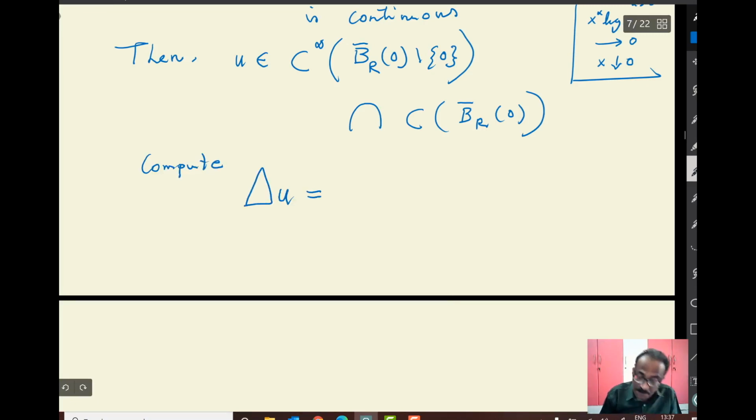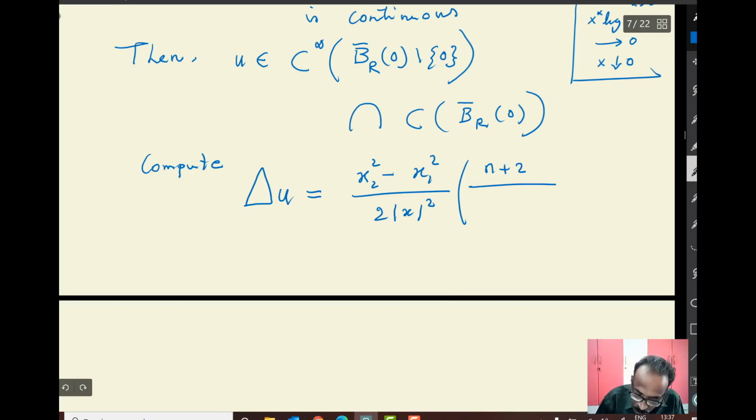Okay. So I'm not saying that the first derivatives or second derivatives will be continuous, but you can compute the Laplacian of u. So let me write down x2 square minus x1 square, 2 mod x square, N plus 2. Please do the computation so that there are no mistakes in whatever I have written. This is computed, and I hope there won't be any error, but still check it.